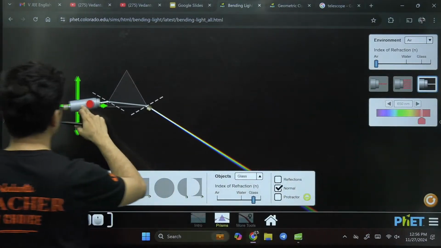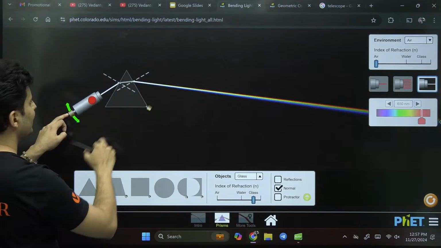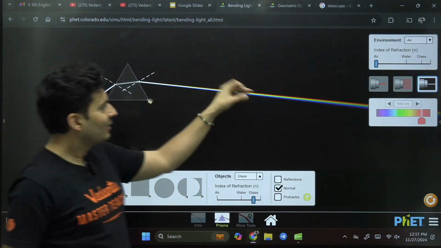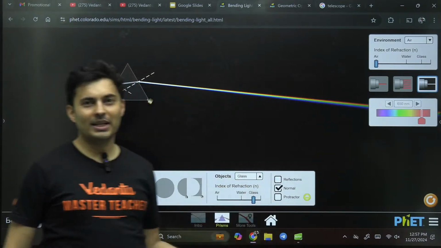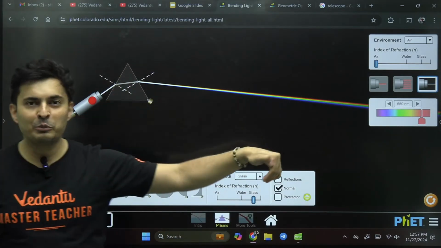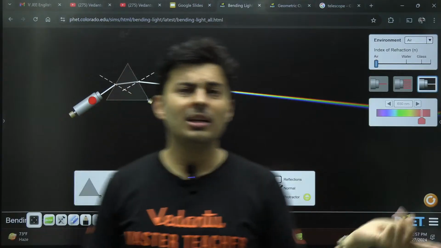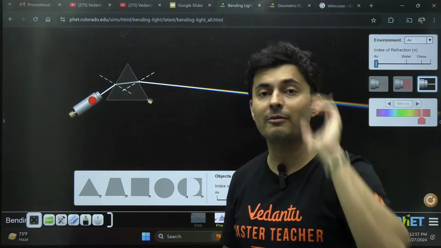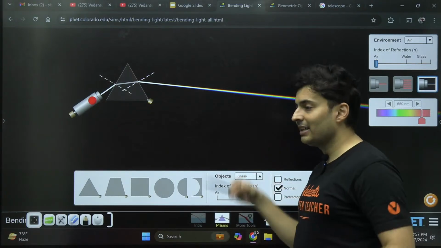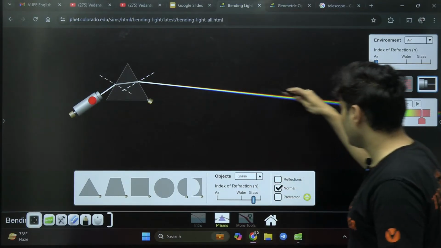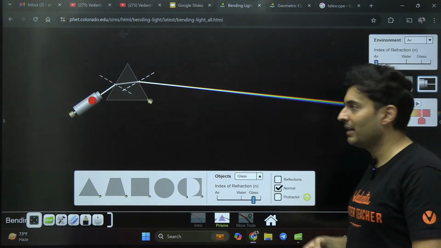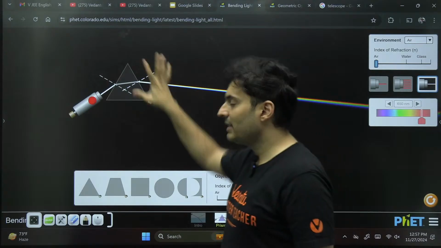This white light has been split into its constituent colors: violet, indigo, blue, green, yellow, orange, red. Violet deflecting the most, red deflecting the least. This also means every color or every wavelength has its own unique refractive index. Violet has the highest refractive index because you can see violet has been deflected the most. Red has the least refractive index, which means it is deviated the least.